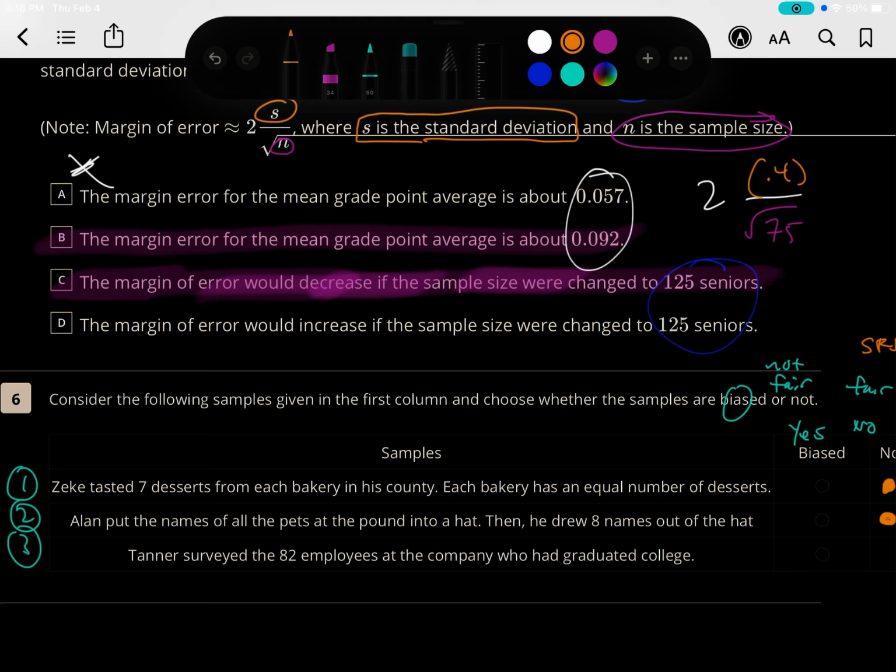Now, if Tanner just surveyed randomly 82 employees at the company, I think that would be okay, but it doesn't say how he selected them. Were they conveniently next to him? Were they just males or females? But this one says very specifically who graduated from college. So I don't think that's fair, because the group that didn't graduate from college might be under represented or didn't have a chance to respond. So I think number 6 is biased.